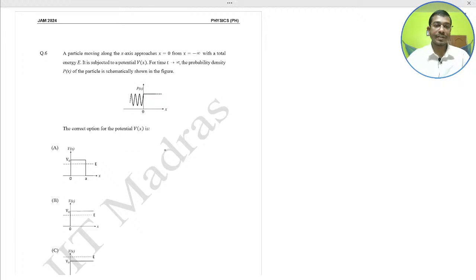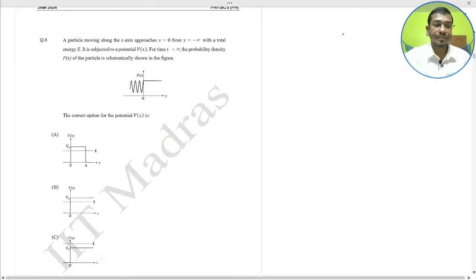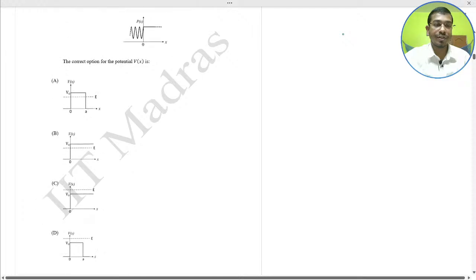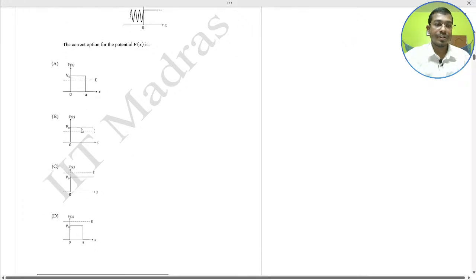This is the wave function, and after it crosses the potential well, it becomes a straight line. So you have to find the correct option of the potential versus distance. This is the option, this is the constant above the equatorial line, this is below, and this is the square type. These are the 4 options.